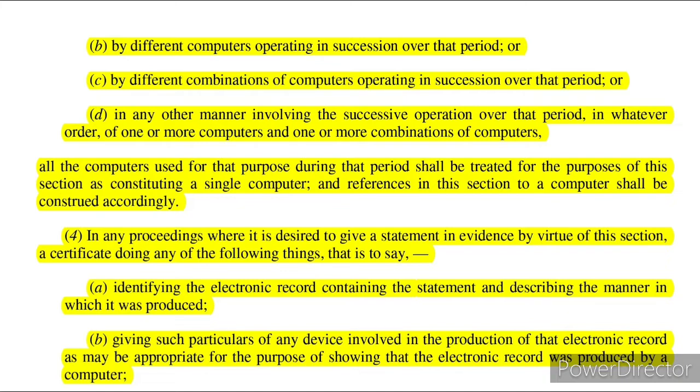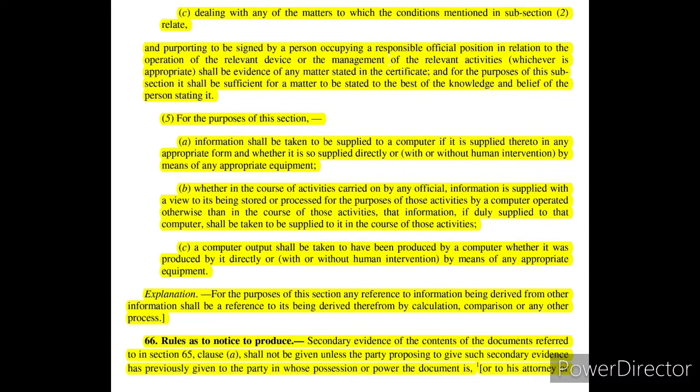Also he gives such a certificate to give the particulars of any device involved in the production of that electronic record, for the purpose of showing its production from a computer. Whether that electronic record was produced from such a computer or not will also be shown in that certificate. Also, dealing with any matter relating to subsection 2 will also be shown in that certificate. Now it further says that information shall be supplied to a computer in an appropriate form, directly or with human intervention, by appropriate equipment.